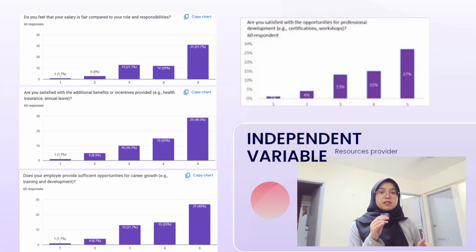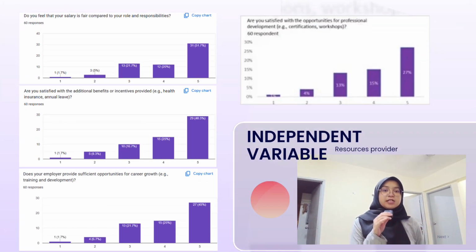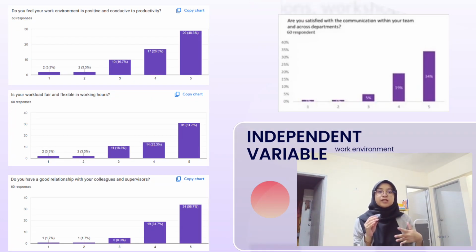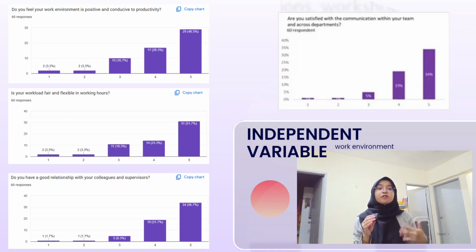For the independent variable, which is resource provider, the chart showing independent variables like resources provided highlights their impact on outcomes. A positive link between resources and performance suggests that investing in tools and training can boost productivity. The next chart likely covers workplace factors like facility satisfaction, work-life balance, and safety. Employee satisfaction may highlight issues like office layout or amenities, which, if addressed, can improve morale and productivity.